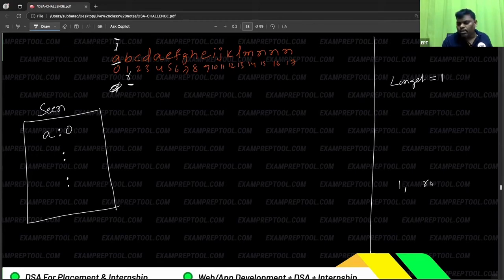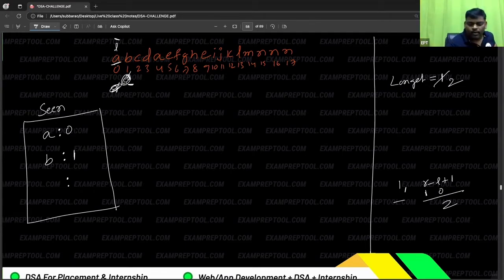L to R, how many people? There is one formula. Continuously, some people are there. To find out the number of people from left to right, you do right minus left plus 1. Right is, I think, 1. Left is 0. 1 minus 0 is 1, plus 1, 2. So 1 and 2, 2 is better. So maximum becomes 2. And not only that, whoever is a new person who came, you have to mark his index in the dictionary.